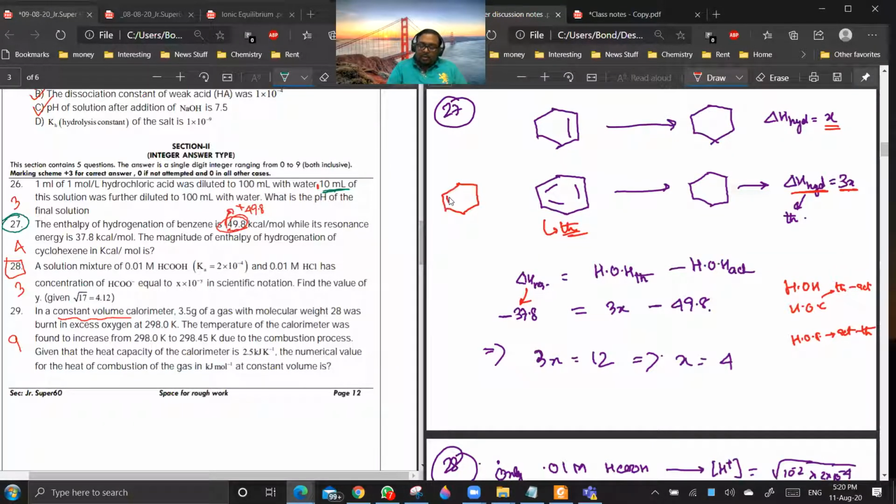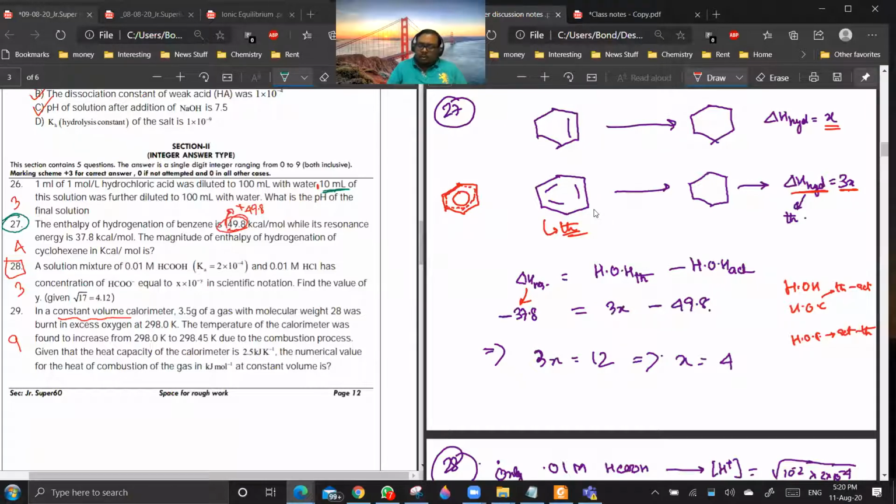The circle thing which you draw inside the ring, indicating that there is partial double bond order, like this. I have discussed this in the resonance energy part, in one of the questions. So it is like that. Everyone is getting this point?